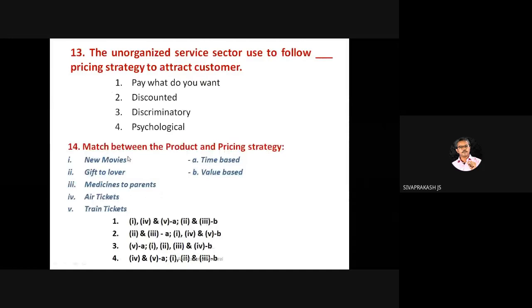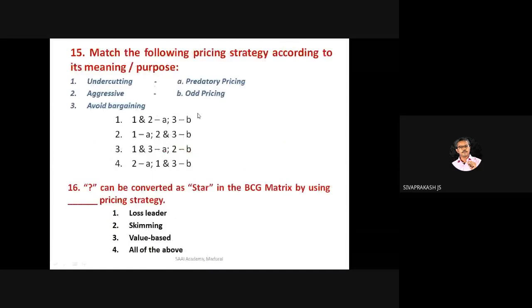So for example, match the following product and pricing strategy. Right? There are a few products given on the left side, and on the right side there are pricing strategies, time-based pricing, value-based pricing strategy. Now you need to match. This is called an unbalanced match. I said there are 12 models in NET exam questions. Multiple choice now, but 12 models. This is one model, unbalanced. Statement validation. This is also unbalanced.